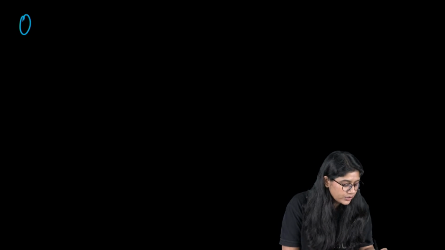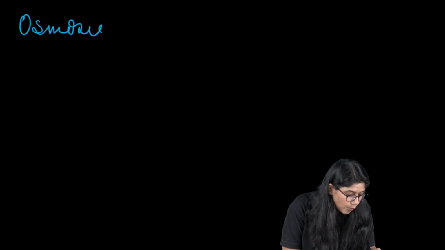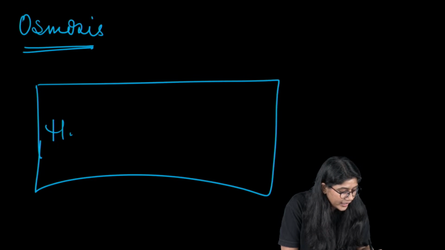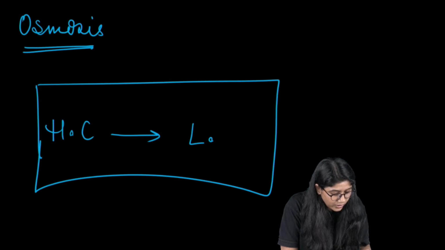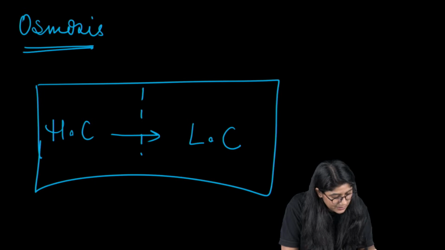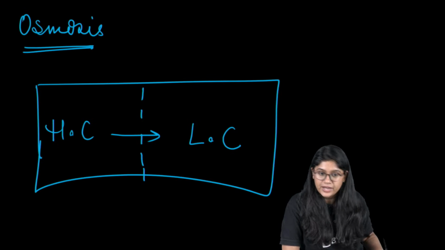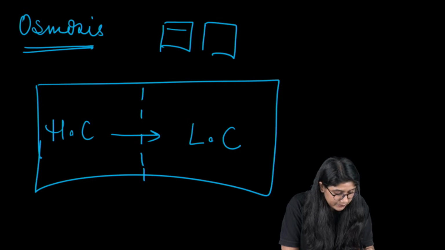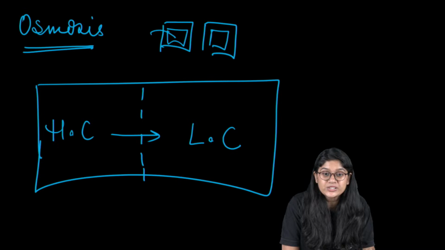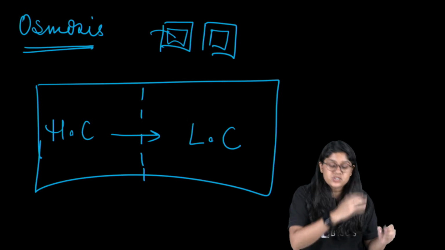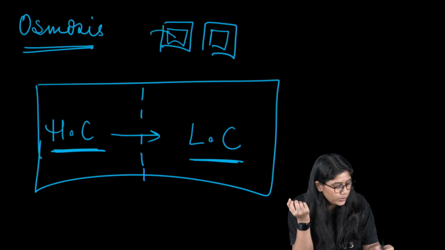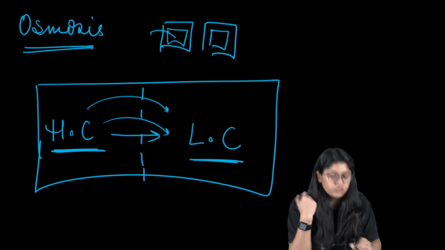I can see you have a doubt in osmosis. What is osmosis? The movement from high concentration to low concentration through a semi-permeable membrane, right? In the case of cells, we have a semi-permeable membrane. So the water molecules will move from one cell to another. One cell has a high concentration of water, and the next cell has a lower concentration of water. So water molecules will move.